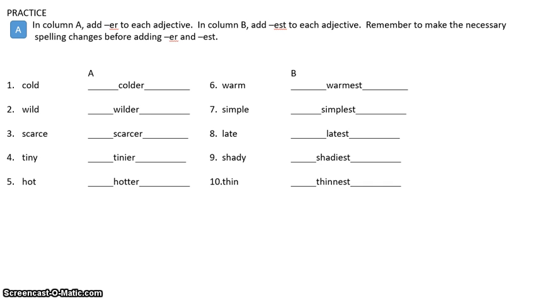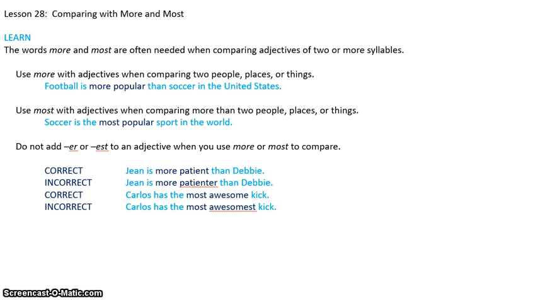All right, now that we're done with lesson 27, I want you to flip over and find lesson 28. And we're still talking about using adjectives to compare things. But instead of adding ER or EST, we're going to use the words more and most. And the reason why you do this is because there's just some words that you cannot add ER or EST to. And usually those are words that are 2 or more syllables long. Definitely 3 syllables. With 2, there's some that you can add them to and some that you cannot.